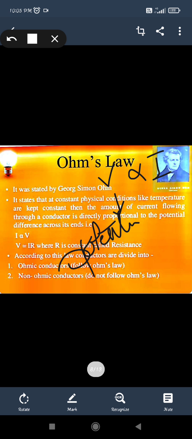The potential you are giving is trying to make the charges flow, which provides the electric current. So electric current is the flow of an electric charge. So V is directly proportional to I. That is the main point of Ohm's law.